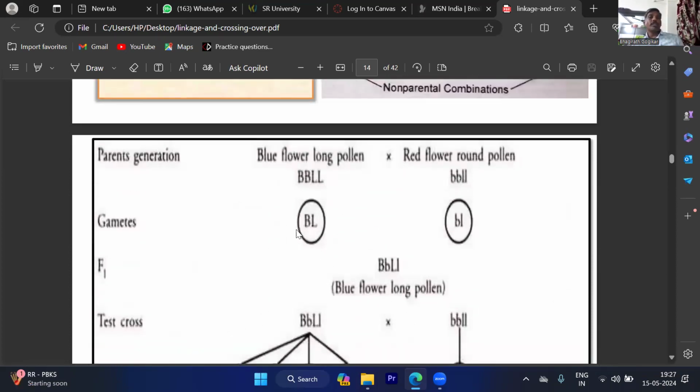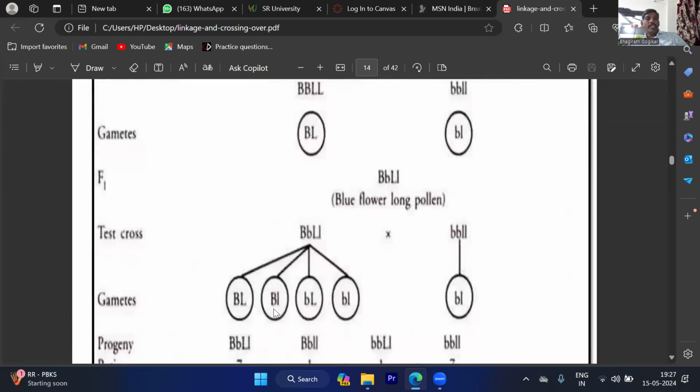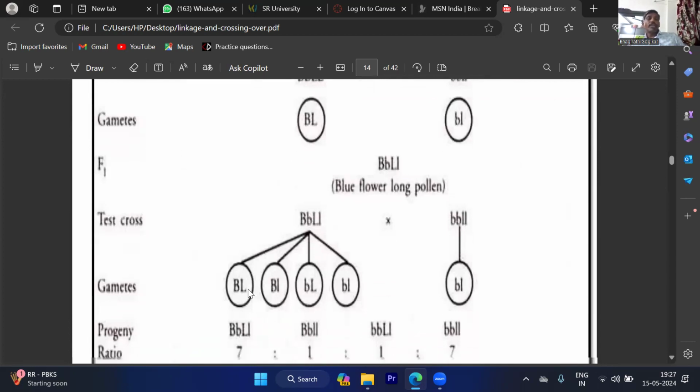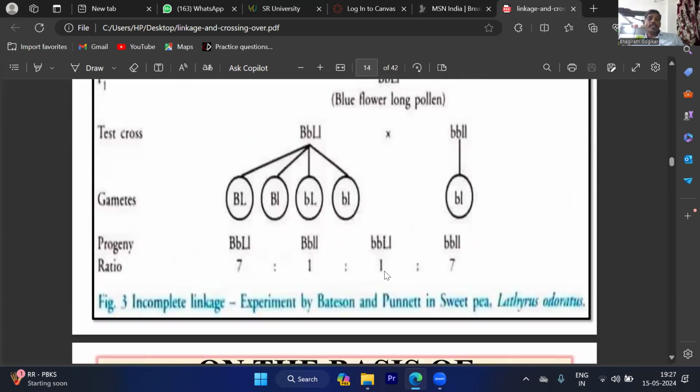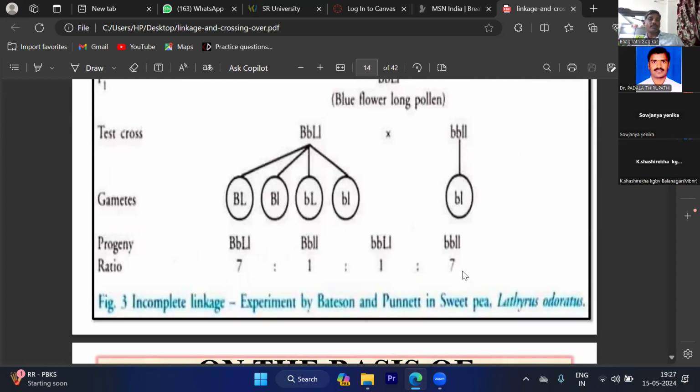They are conducting the experiment. What is that? Blue flower round pollen and red flower long pollen as parents. In this case also they are getting 7:1:1:7, but the ratio is like that: 1 here, 7 here, 7 here, 1 here.